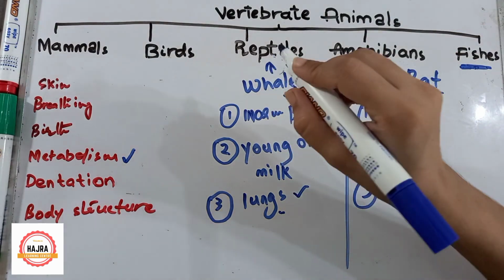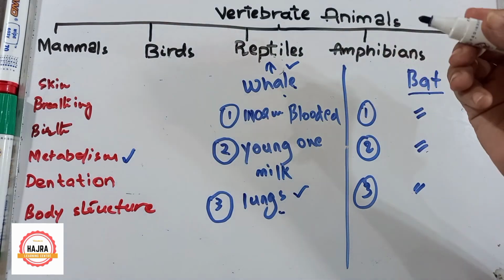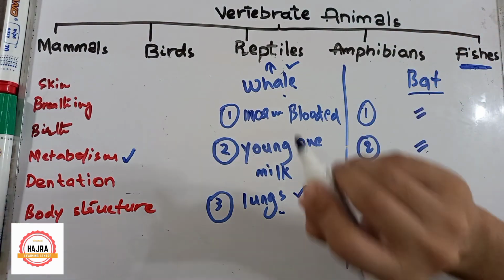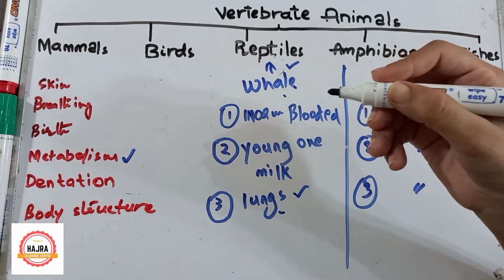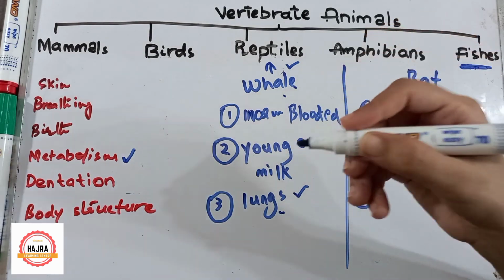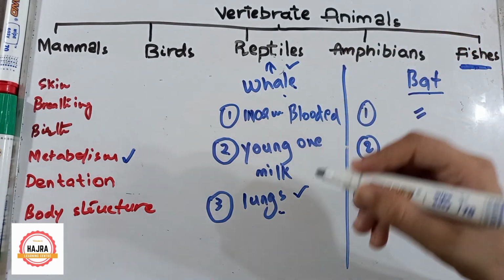So here we have compared all 5 groups of animals: mammals, birds, reptiles, amphibians and fishes. I have also taught you about penguin, whale and bat. Whale is a mammal, bat is a mammal, and penguin is a bird, but it lives inside the water.